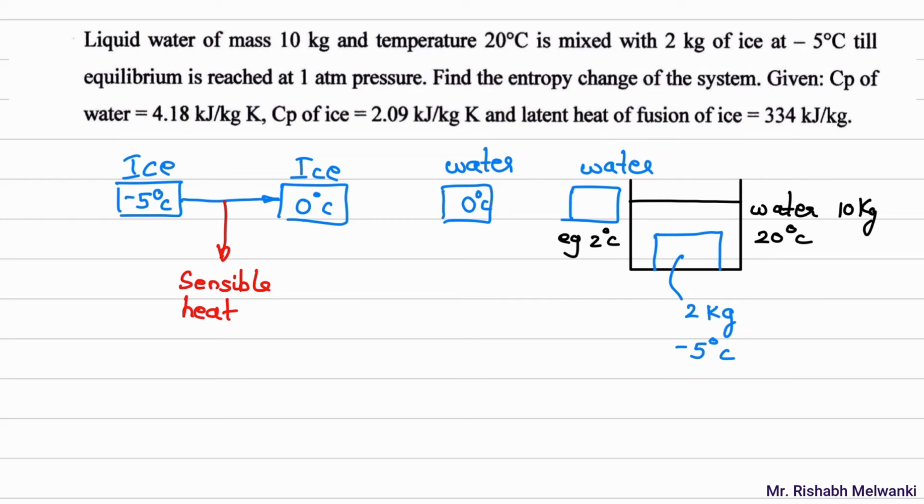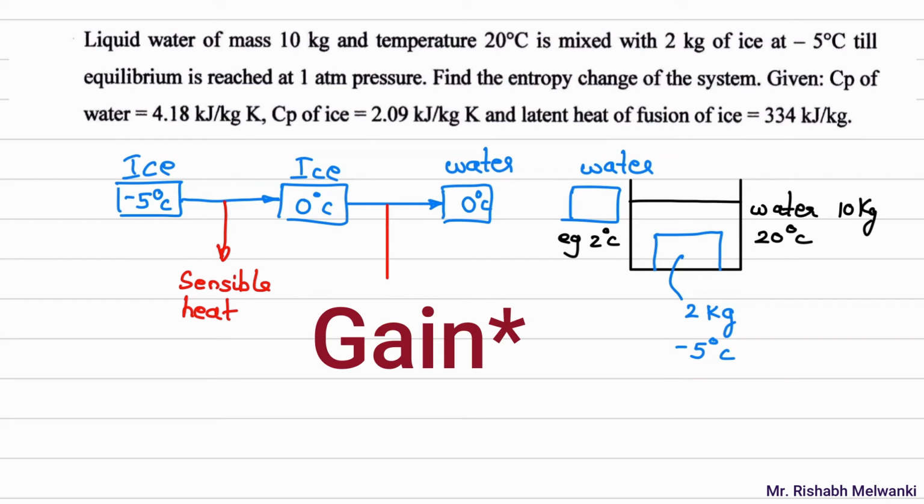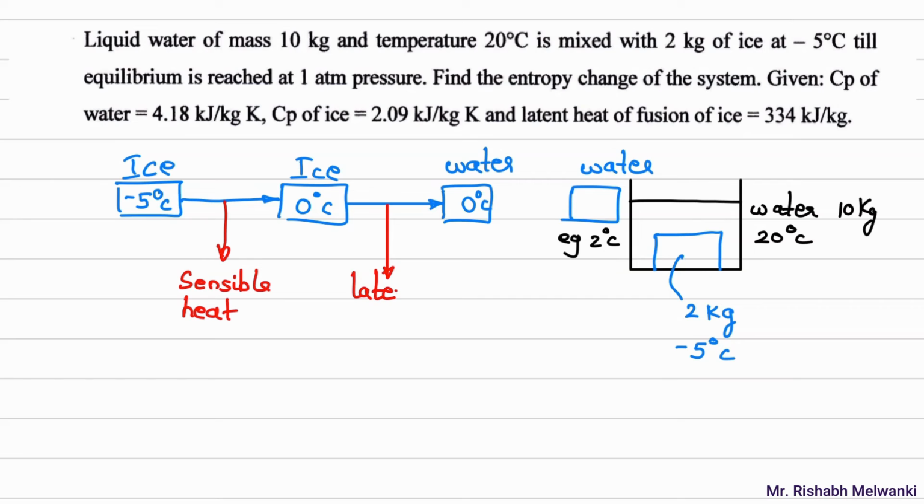Then what will happen? Ice will get converted into water, where there is change of phase, but the temperature is remaining same. So here we will have latent heat. So this ice is rejecting latent heat to this outer water. Okay, so I'll write down here, there will be latent heat. And we don't know now what is the T final temperature. Suppose this is T final temperature. So it might happen that this ice is getting converted into water and this 0 degree Celsius is only T final temperature. We don't know.